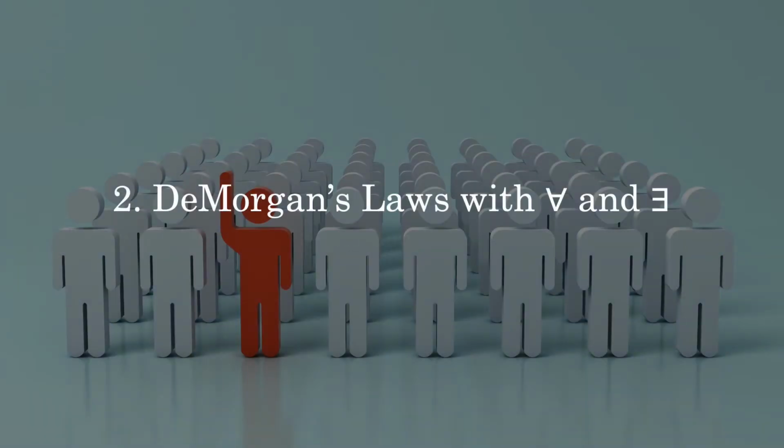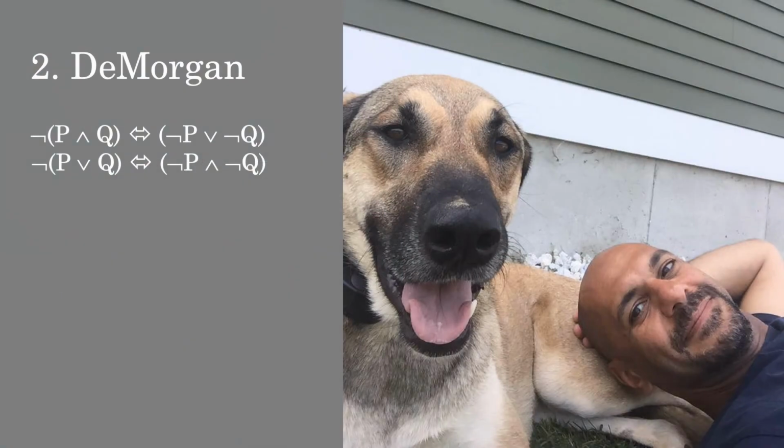When we discussed equivalences in propositional or Boolean logic, one of the big equivalences we dealt with were DeMorgan's laws, and I'll give you a refresher on those. What I want to show you is that there's an amped up version of this that we can use once we have quantifiers in our wheelhouse. First, let me remind you of the DeMorgan's laws that we've encountered thus far. We encountered these way back when.